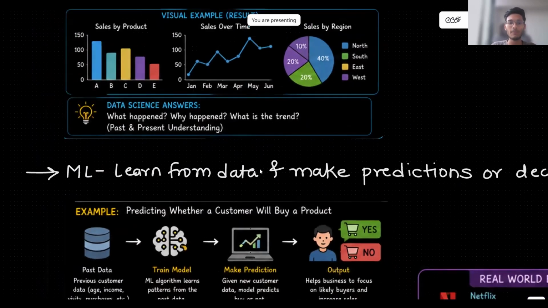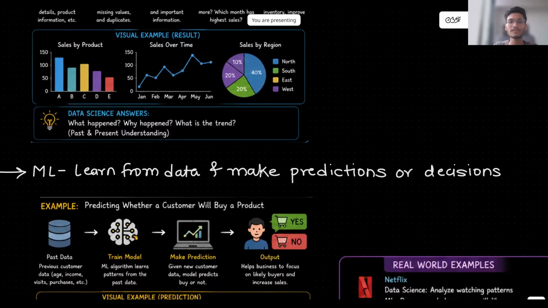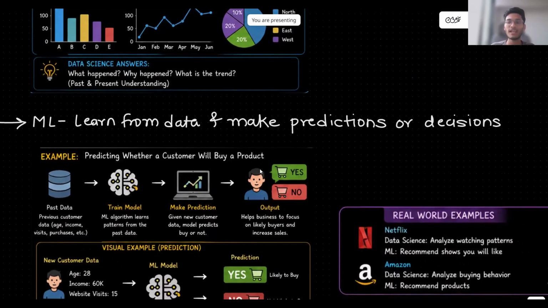Let us see what ML is. ML means learning from the data and making predictions or decisions. So here we make some models and train models. We'll learn some machine learning algorithms further in the course also. So if I have data, I have the insights and made the decisions. But what if, from the data, I have to predict the future, or make decisions using that particular data?